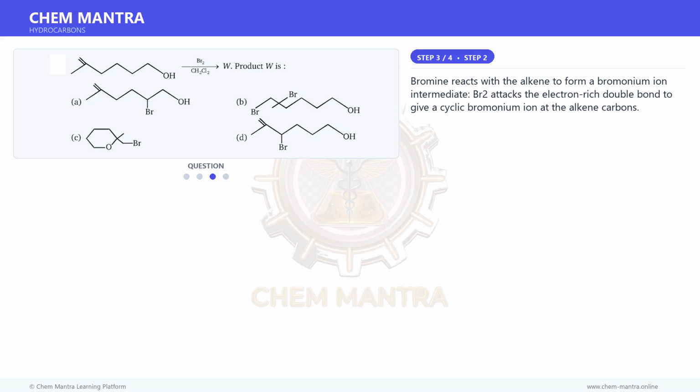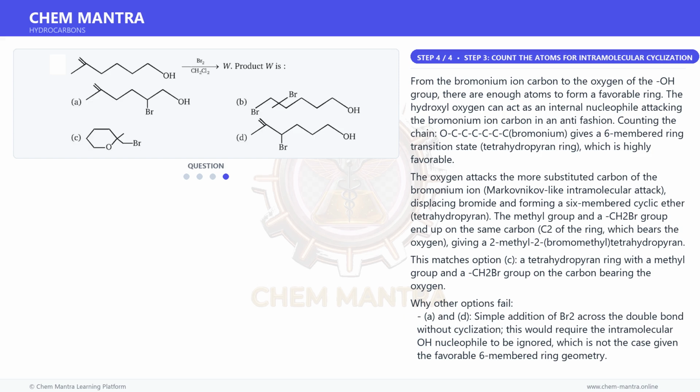Moving on to the next step. Bromine reacts with the alkene to form a bromonium ion intermediate. Br2 attacks the electron-rich double bond to give a cyclic bromonium ion at the alkene carbons. And for the final step.